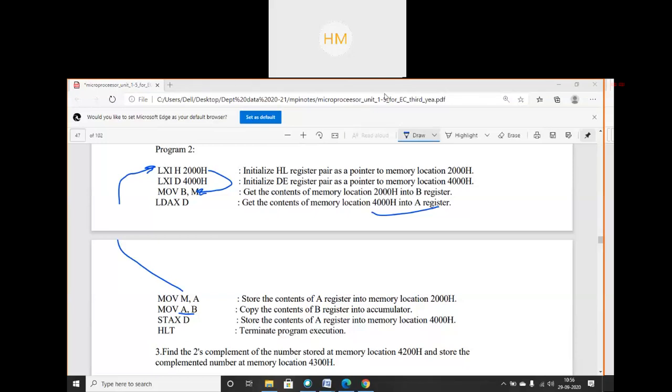So what logic will apply over here? How do we find 2's complement, students? Yes, Anisha, Amisha. Hemu, what is the logic to find 2's complement?